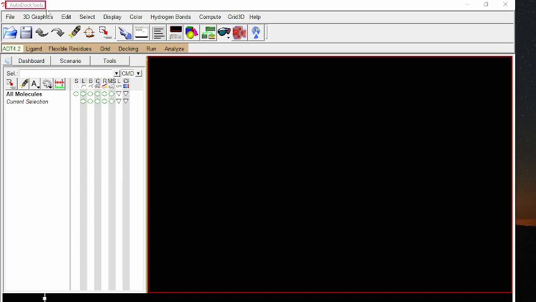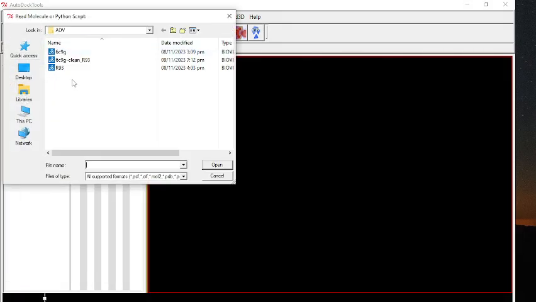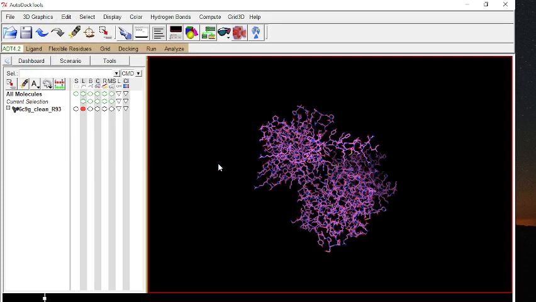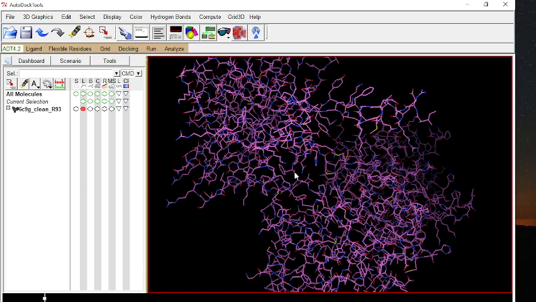To repair the missing atoms, first we will open our protein in MGL Tools. Open your protein from your working folder. You will remember that we had purified this protein for our docking. Open this protein. This is the 3D structure of our targeted protein.